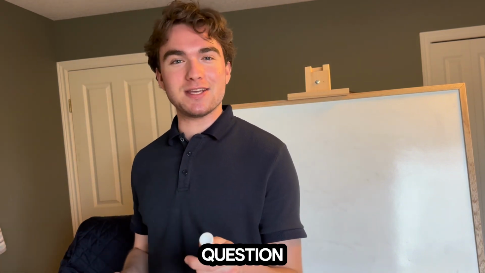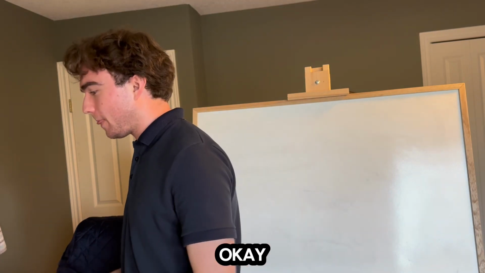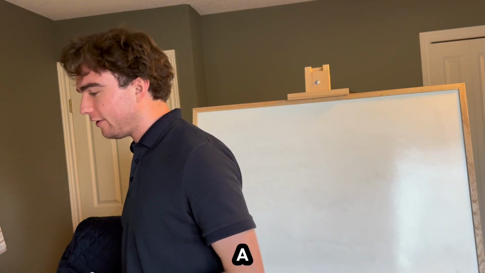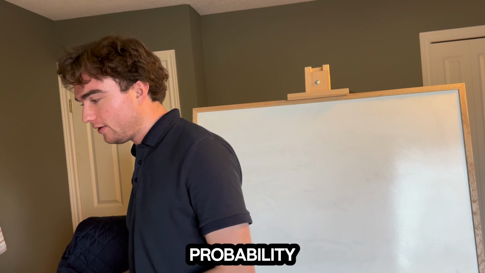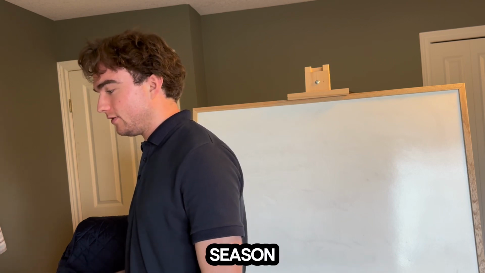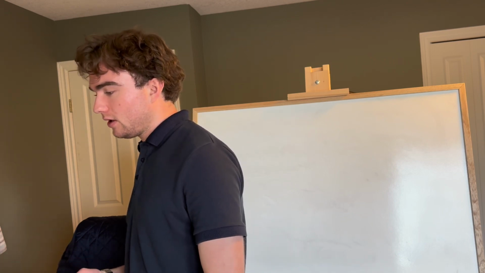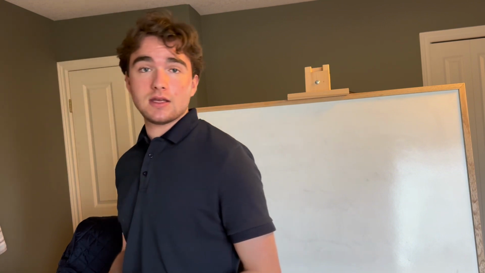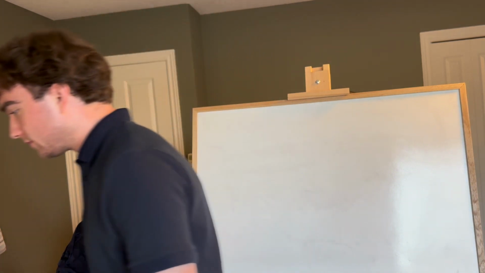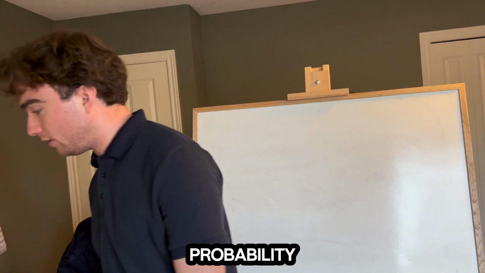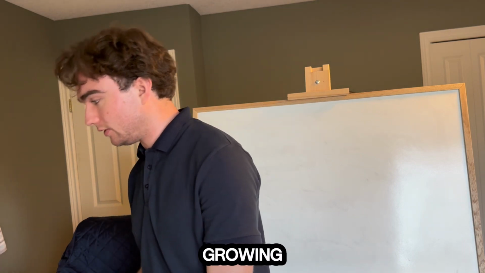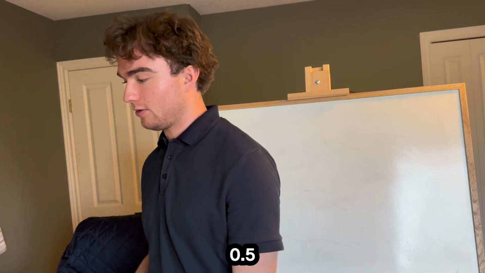It's an uncertainty question. Okay, so a farmer believes that the probability that the next growing season will be abnormally rainy is 0.5.